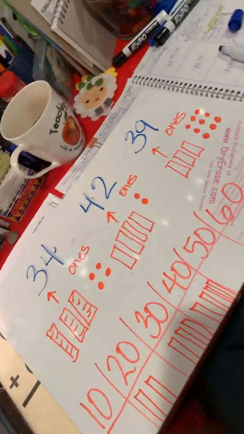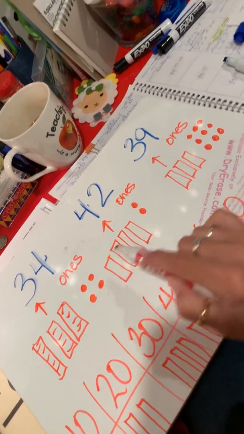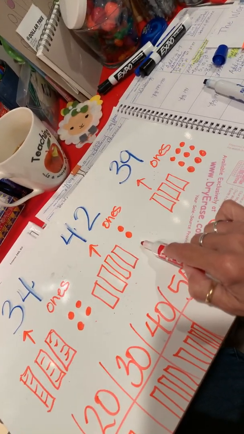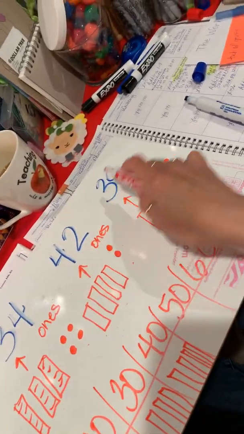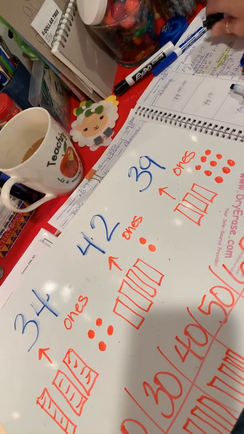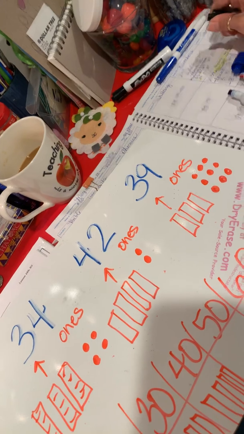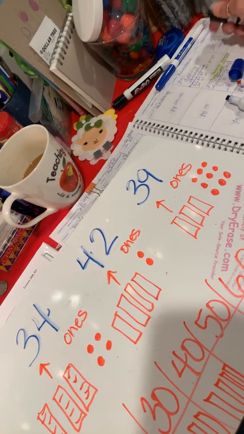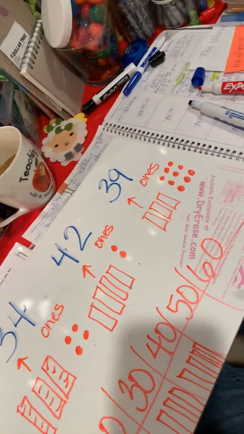Okay, so can you see the pictures? Sometimes pictures help us. So we have 34, 42, 39. Which one of these numbers is the smallest? Can you tell me? Ooh, is your brain hurting yet? It's okay, we're almost done. Have fun stretching your brain today. Which one number is the smallest?